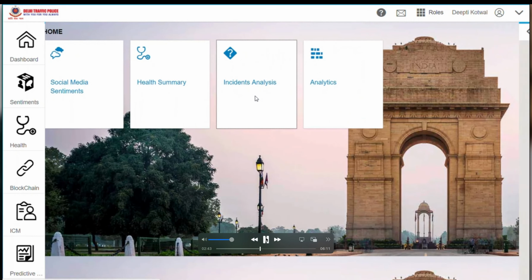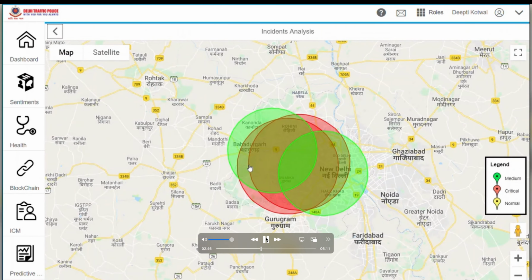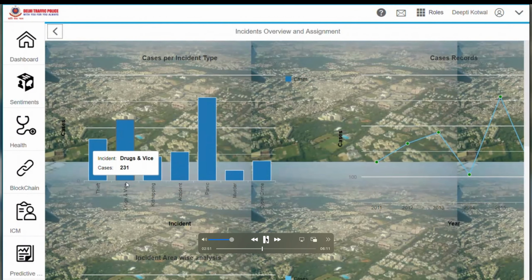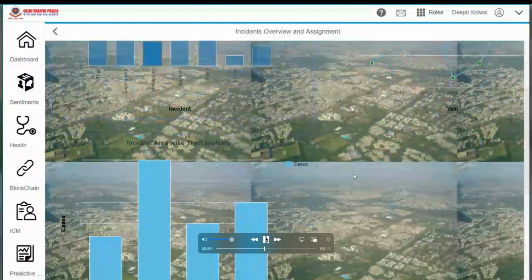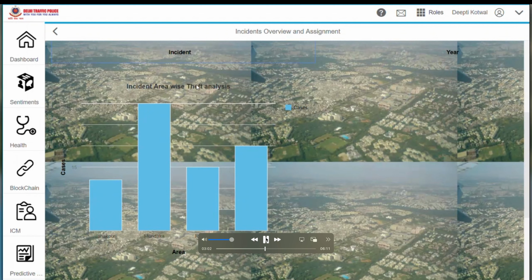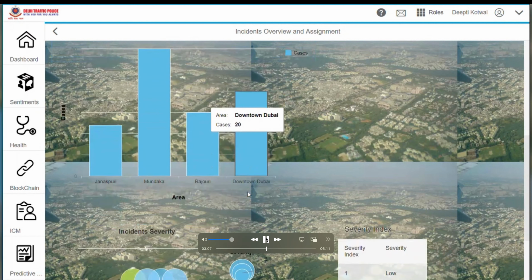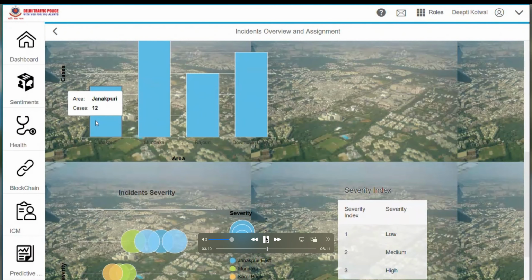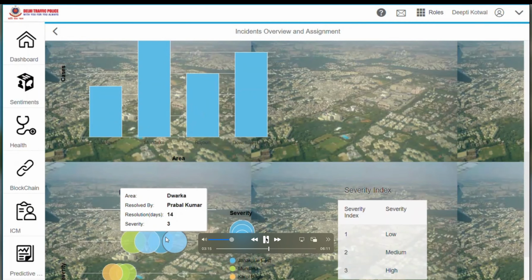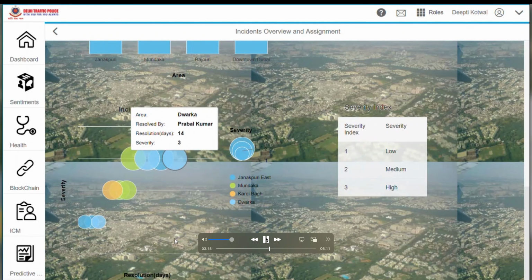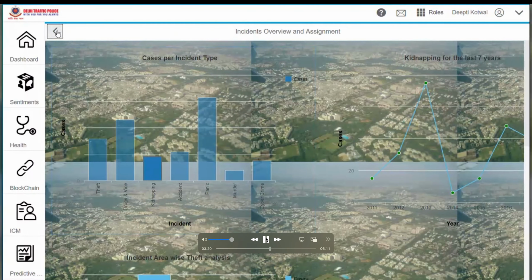We also have the incident analysis that we can do in the admin section, which gives us an understanding of the classification of the incident, whether it's a medium, critical, or low type of incident. We can look at the cases per incident type. We can look at the incident area-wise theft analysis. We can also look at what are the areas where the incidents are of higher range and what are the causes of that incident. So this entire set of analytics tooling is being done in a more decentralized autonomous organization manner, and this is possible because of the possibilities that we are able to get from using a blockchain network using Ethereum.